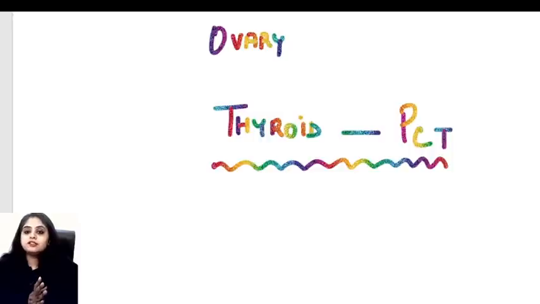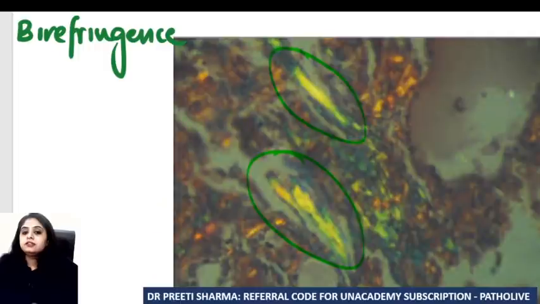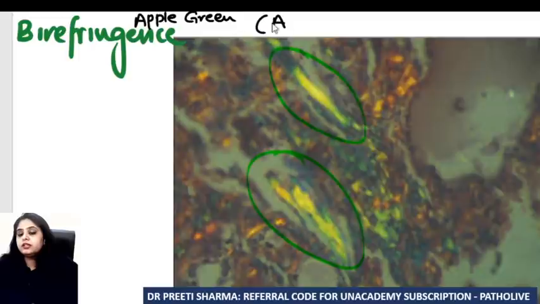But if I offhand ask you another question, is there any tumor in the thyroid which can show me this apple green birefringence? So as soon as I say that word, apple green birefringence, you'll say, ma'am, apple green birefringence indicates amyloid. Now you're asking me which tumor of thyroid can show me amyloid deposition. Think ACAL.